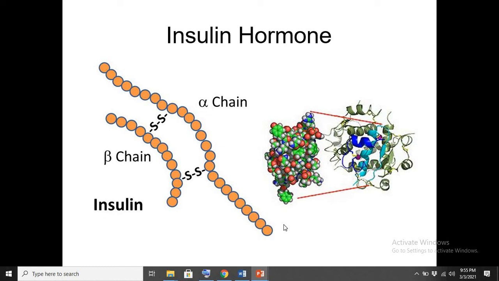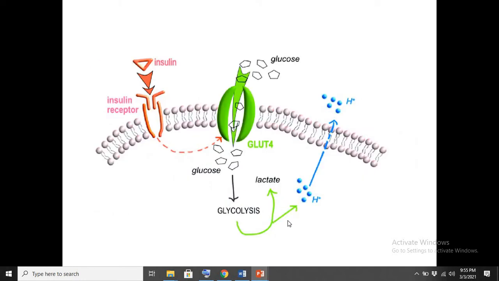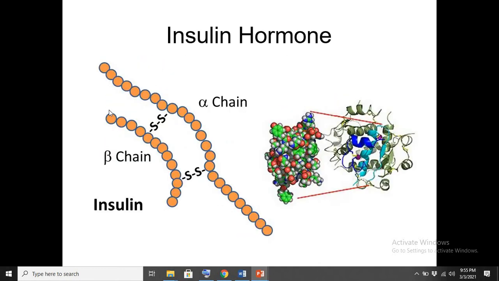So what is a hormone? A hormone is a type of protein that performs a signaling function in our body. Let's see here how a hormone can perform the signaling function in our body. Here we are seeing the structure of a hormone. So what is a hormone? A hormone is a protein. It is made up of polypeptide chains, two polypeptide chains joined via a disulfide bridge. And this is the 3D and this is the 2D structure of the hormone insulin.